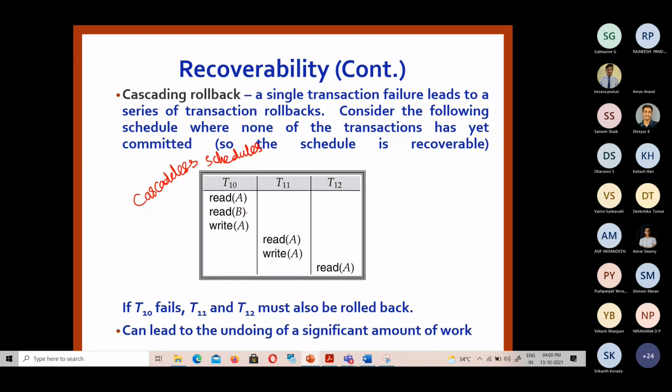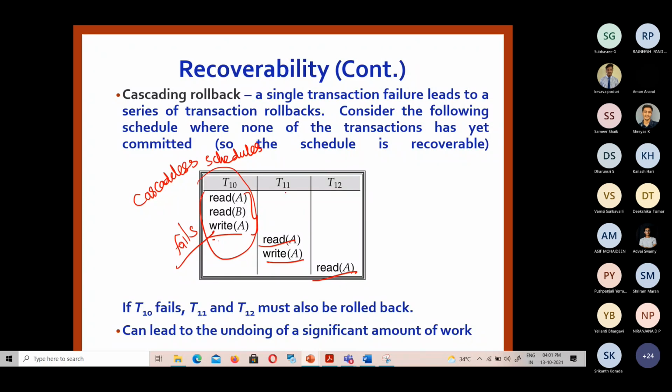For example, in this case T10 has three operations, and a value is written by T10 and then read by T11. Another value is written by T11 and read by T12. So those are dependent on each other. Now, for example, T10 fails. To ensure the atomicity property, the dependent transactions also need to be aborted and rolled back.